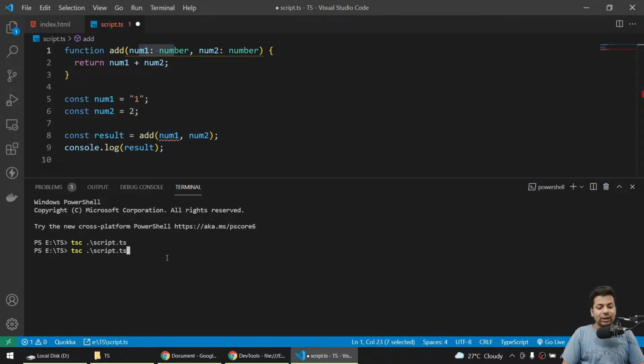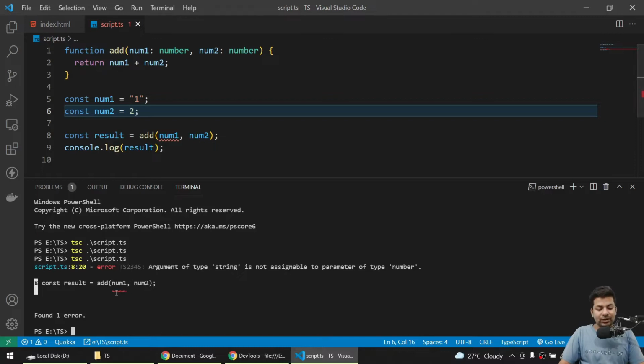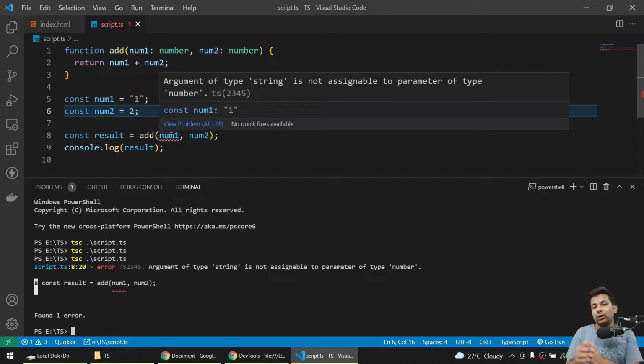So now if I try to compile it again, it will show us an error. Sorry, it compiled, I haven't saved it. Now if I compile, see the error, showing on line 8, const add num1 num2. This error showing automatically is not a TypeScript feature or extension, it's inbuilt in VS Code. It's not a part of TypeScript that is showing while writing the code, it's a part of VS Code.